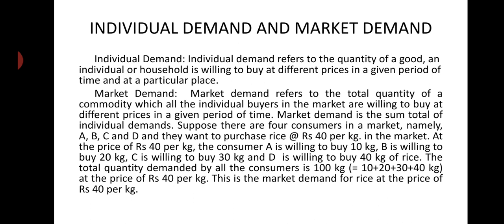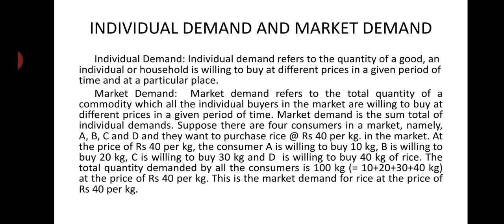You see, at the price of rupees 40 per kg, the consumer A is willing to buy 10 kg, B is willing to buy 20 kg, C is willing to buy 30 kg and D is willing to buy 40 kg of rice. The total quantity demanded by all the consumers or all the buyers is 10 plus 20 plus 30 plus 40, that comes to 100 kg at the price of rupees 40 per kg. So, this is the market demand for rice at the price of rupees 40 per kg.